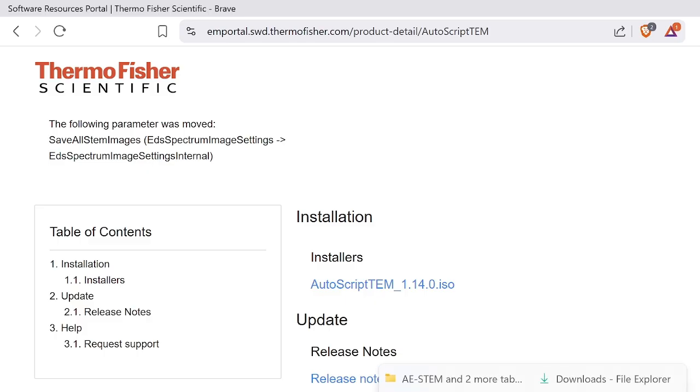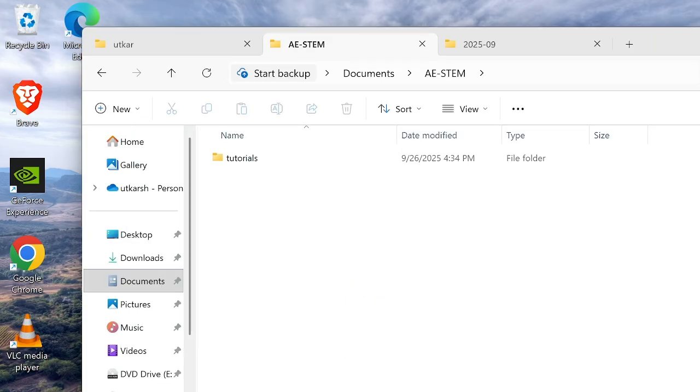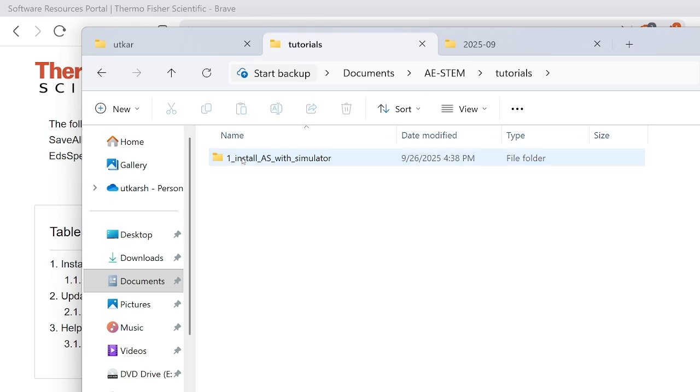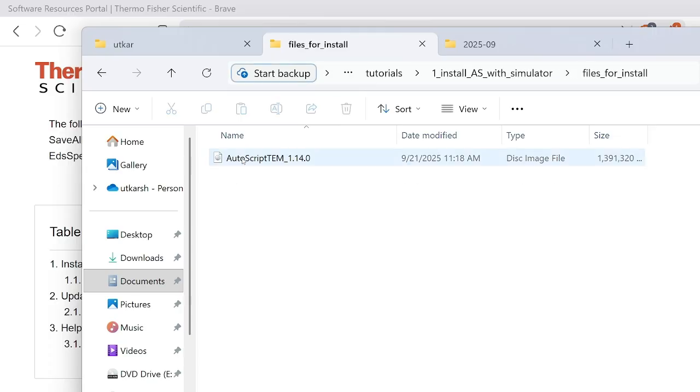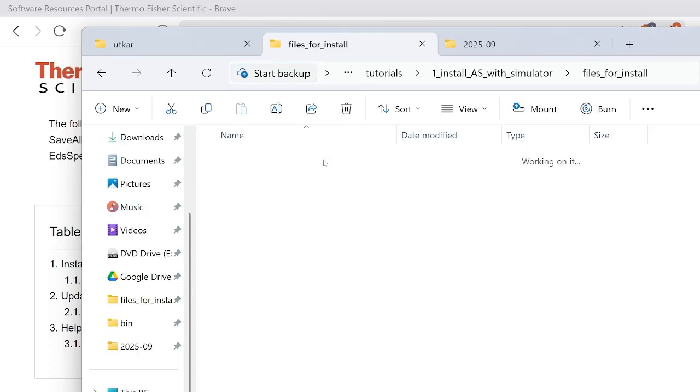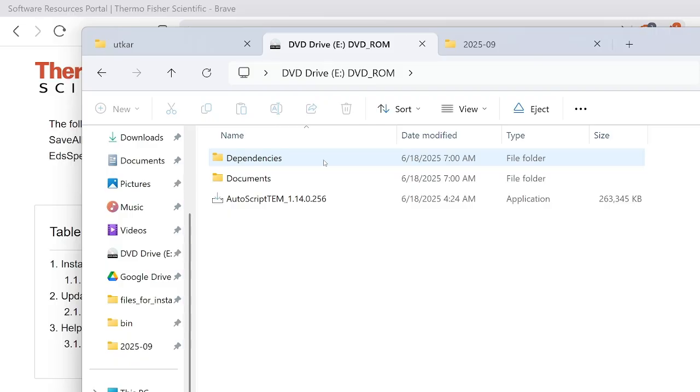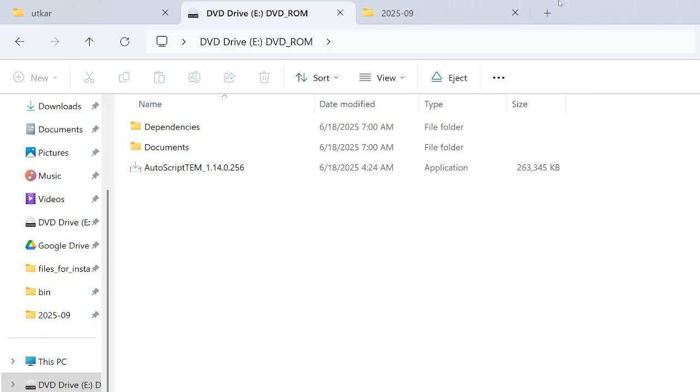And once that downloads, we will find that it is here, right? This file, and once we click on and check, let me zoom in.